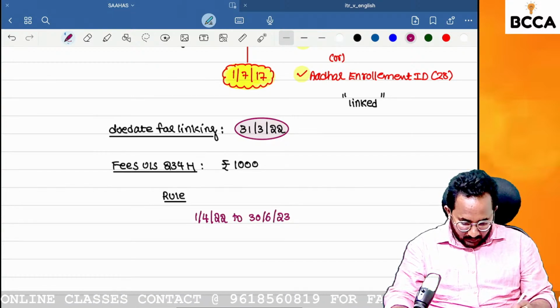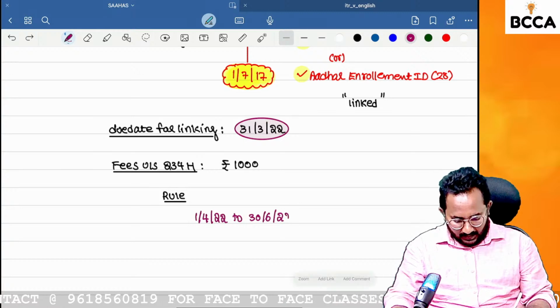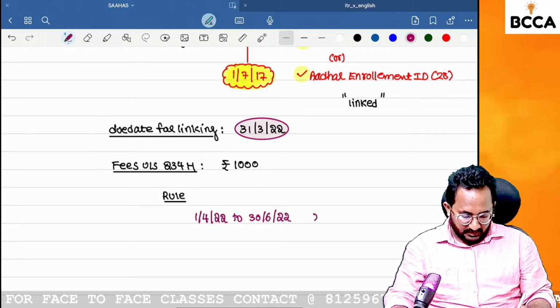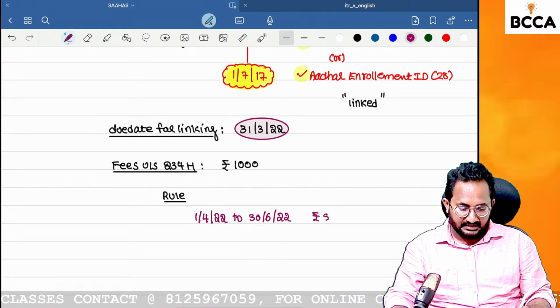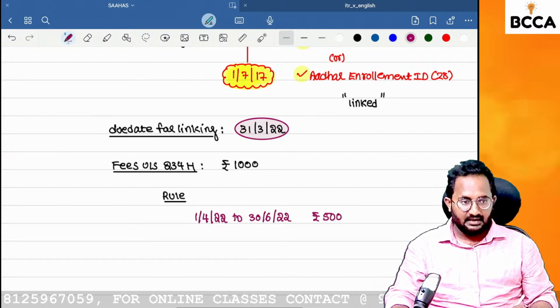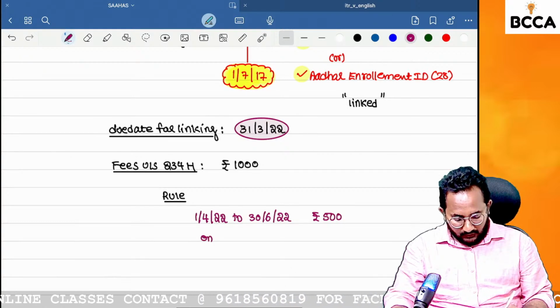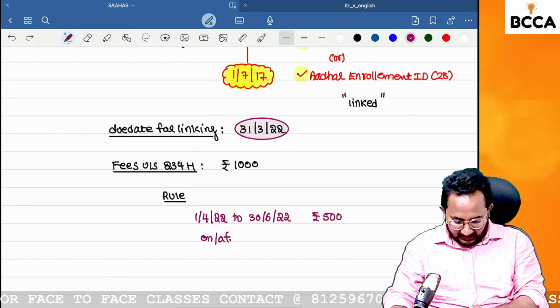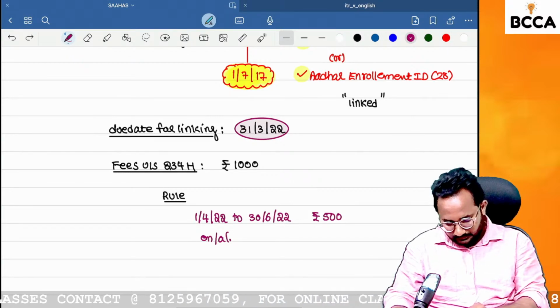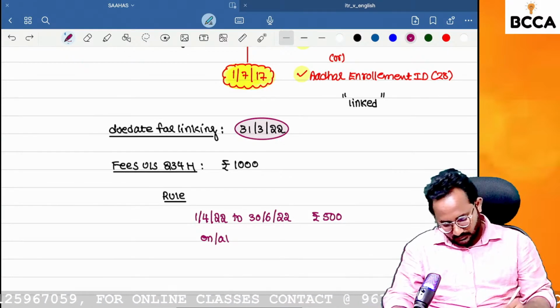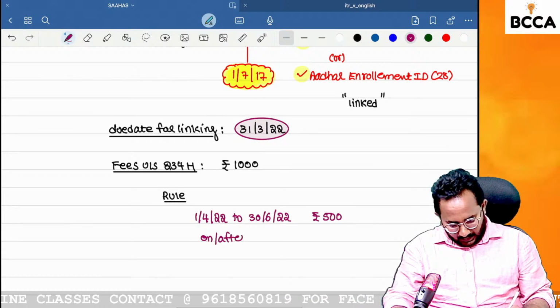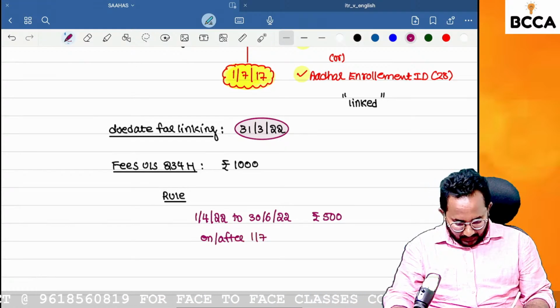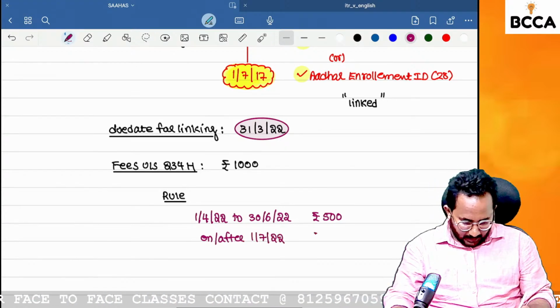That means how many months? 3 months. Within the next 3 months, if you create the linkage, then the fees will be 500 only. On or after those 3 months, that is, on or after 1/7/2022, the fees are 1,000 rupees.